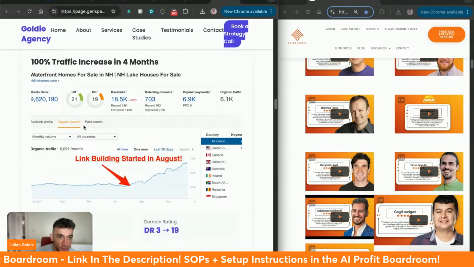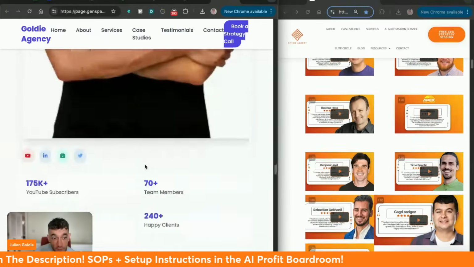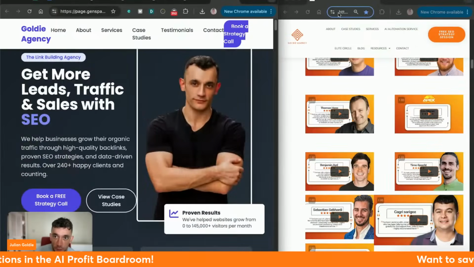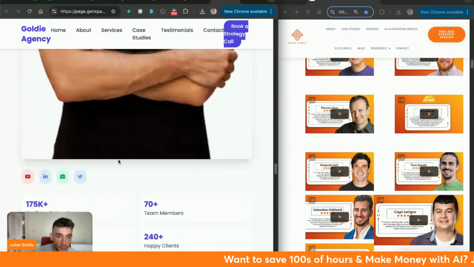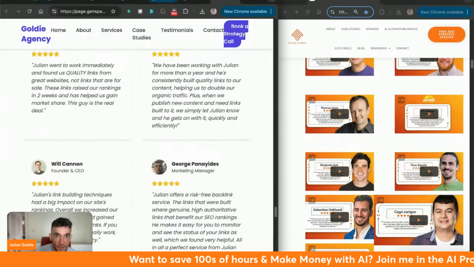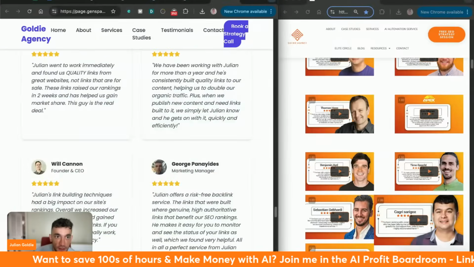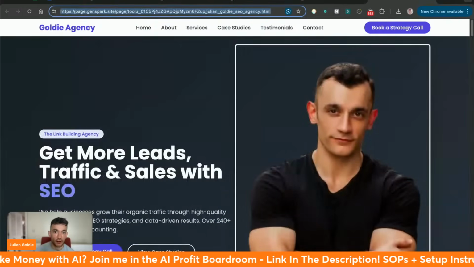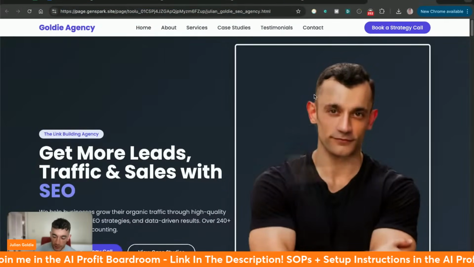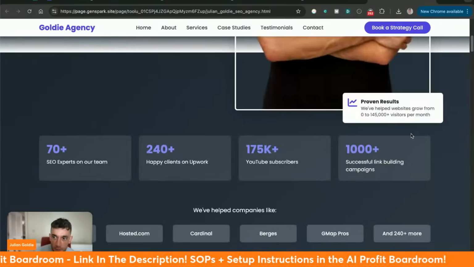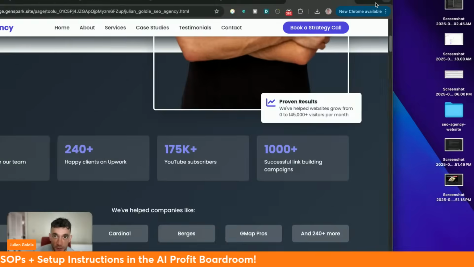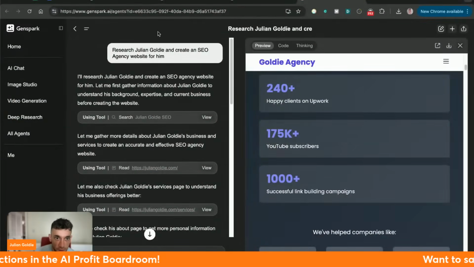You can see here, for example, it's just a bit more interactive. It's got nice animations. This is better than anything I've ever seen designed by Bolt, for example, which is a custom built code editor. And if we click on the about section, for example, it creates a really nice example right there. And then you can also see this is hosted on page.genspark.site, so it's hosted on a custom domain. I would change the image because it's a little bit pixelated right there, but that's my own fault for using a bad image. And again, all we did was say inside Genspark, go off and research this website.